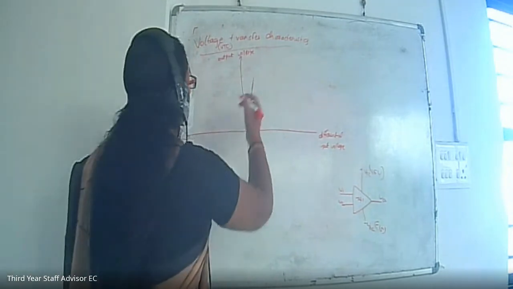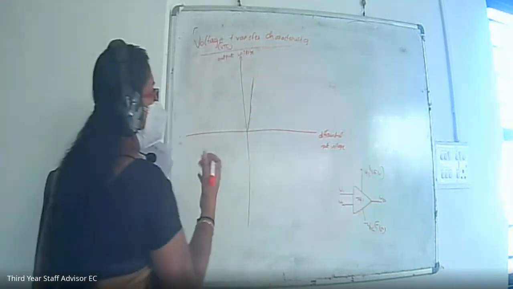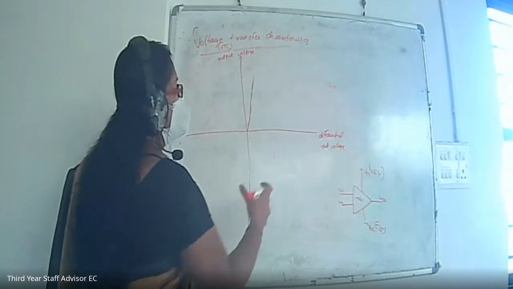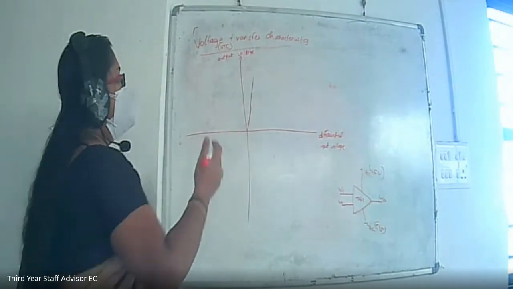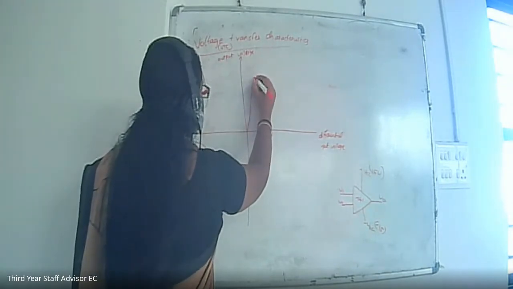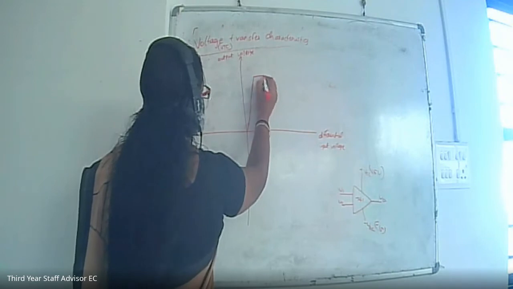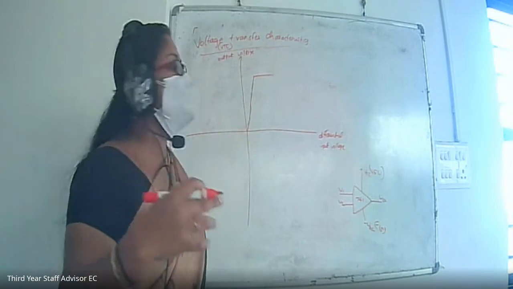Whenever the difference in input voltage reaches plus VCC or minus VCC, then the transistors inside the op-amp will go to saturation. That is, the final stage output transistor will go to saturation. So the output voltage will be 1 or 2 volt less than the maximum voltage.